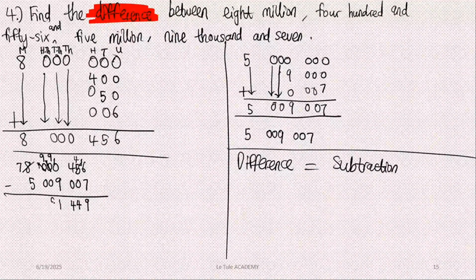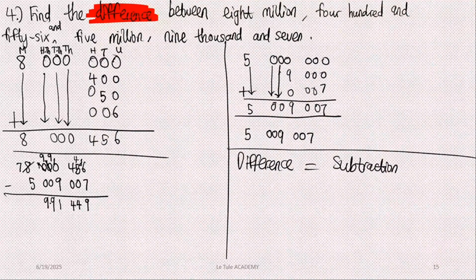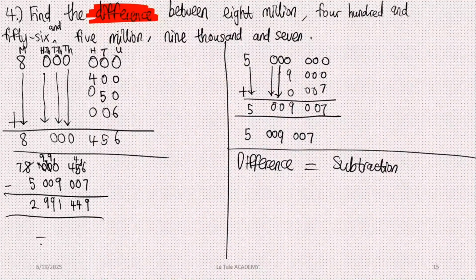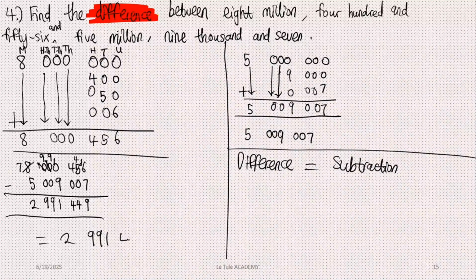9 minus 0 is 9. 9 minus 0 is 9. 7 minus 5 is 2. So the answer is 2,991,449. I hope that is understood.